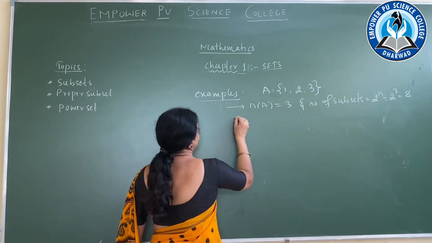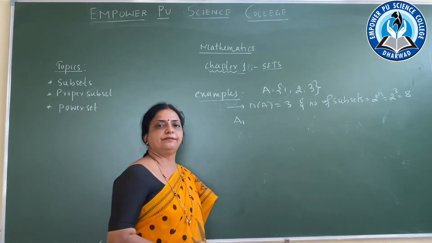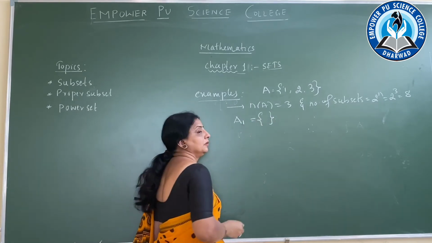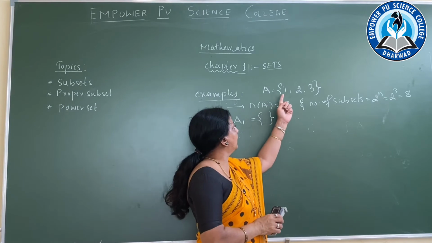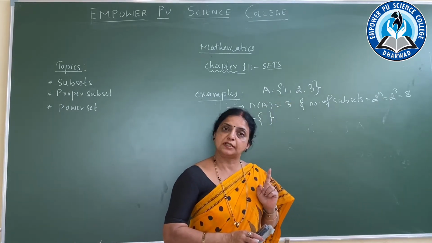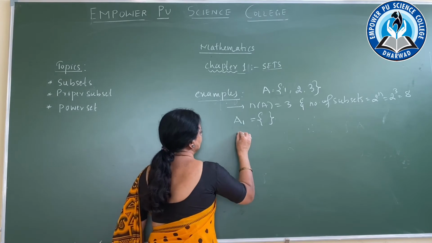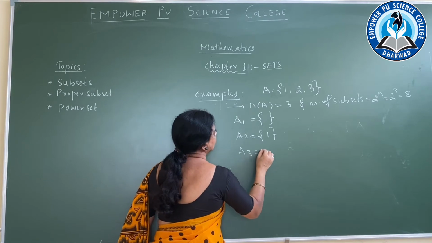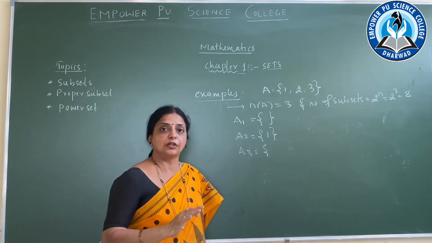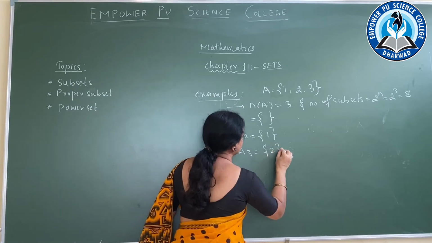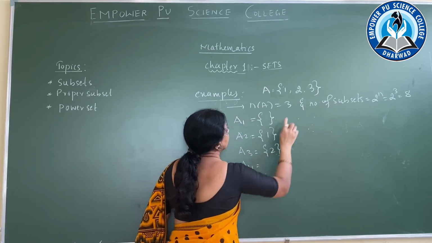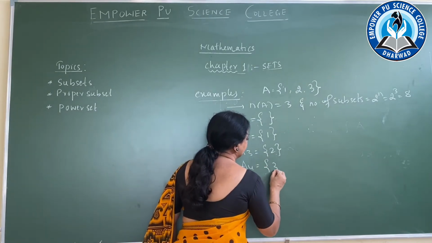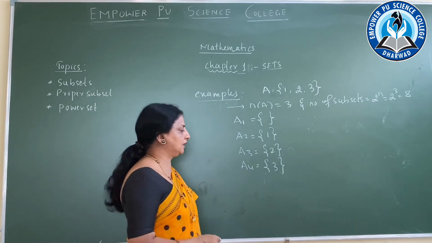So next, the first one is A1. First should be the null set. So null set. Now singletons. So how many elements are there? 1, 2, 3. We use single elements. A2 is equal to {1}. A3 is equal to, next element is 2, so I am going to use in the singleton set, that is {2}. Then comes A4. The third element I also have to write in a singleton. Then this is {3}. Then comes two elements.